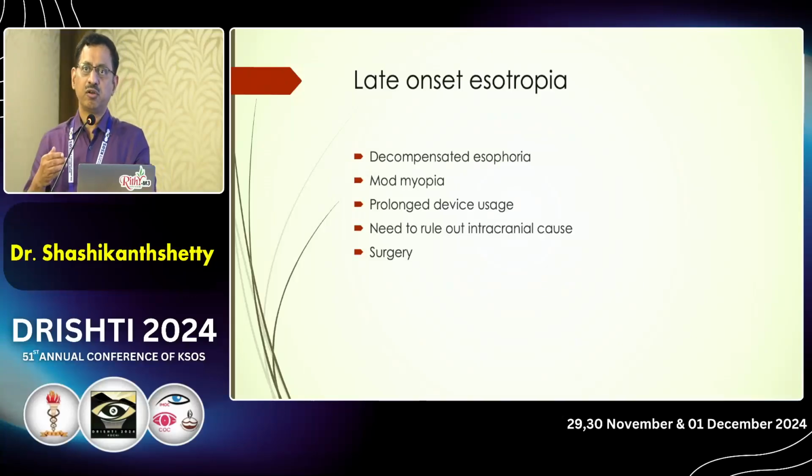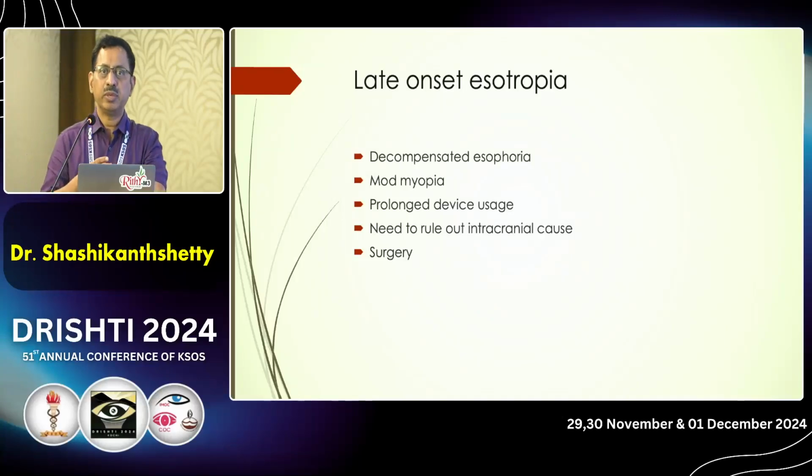We have seen a lot of cases of late onset esotropia recently, which could basically be a decompensated esophoria. They might have a latent deviation that decompensated to esotropia, and it's also common in patients with moderate myopia. Prolonged device usage can also cause late onset esotropia. We image all these patients to rule out an intracranial cause, and then we need to do an early surgery to prevent suppression.